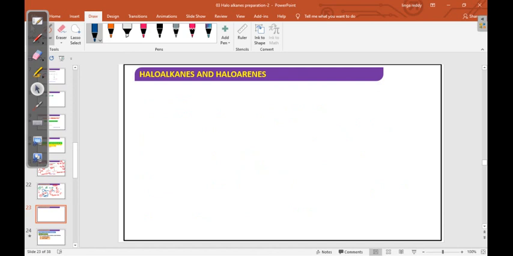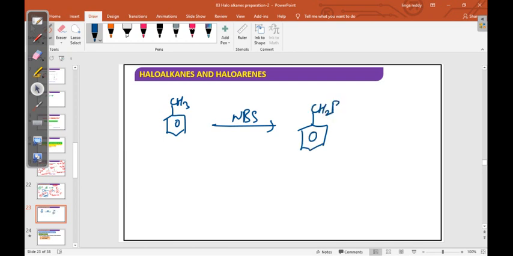Suppose only benzyl chloride is there. Suppose toluene is there. Now if you take NBS, here a single product you will get, CH2Br. There is no plus and minus, clockwise rotation and anti-clockwise rotation; a racemic mixture is not possible.